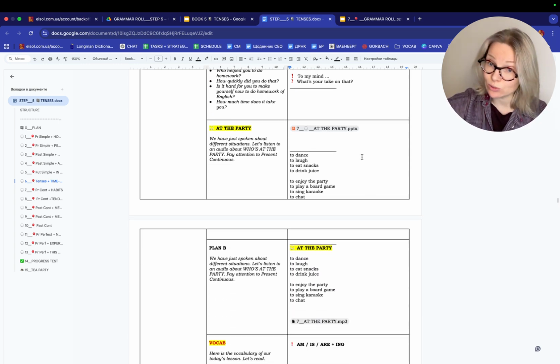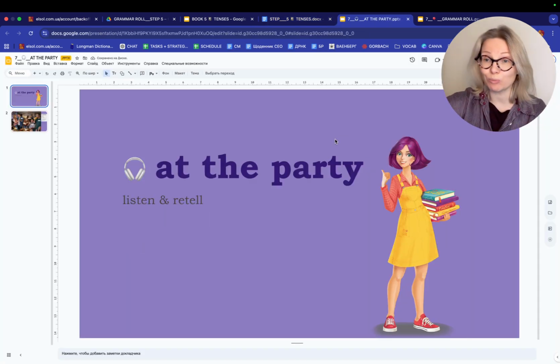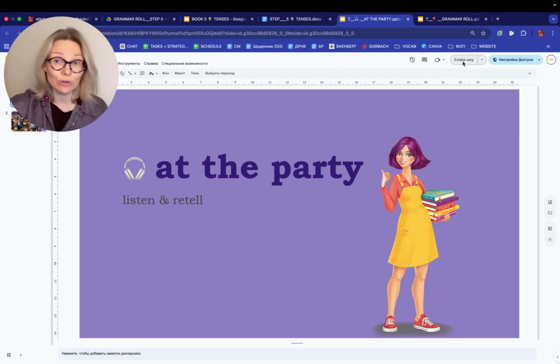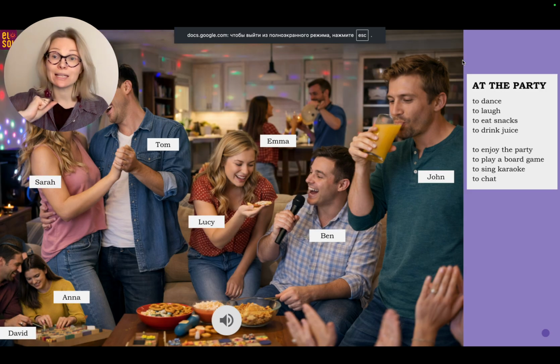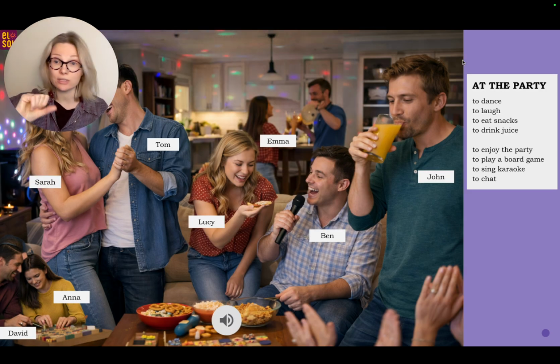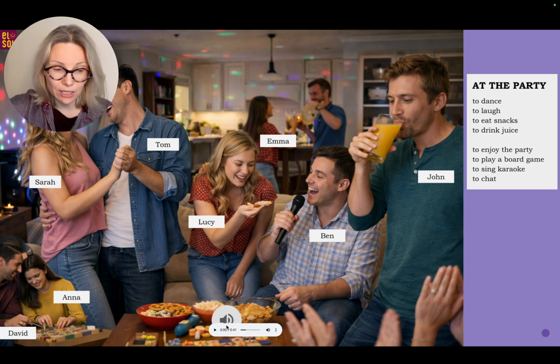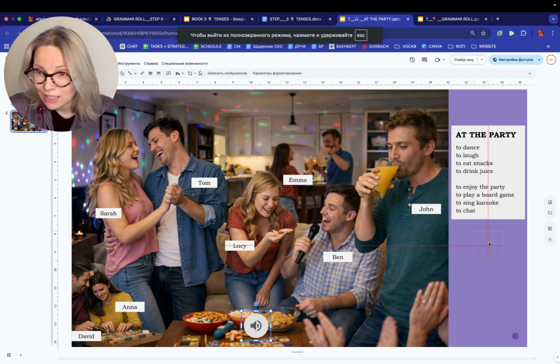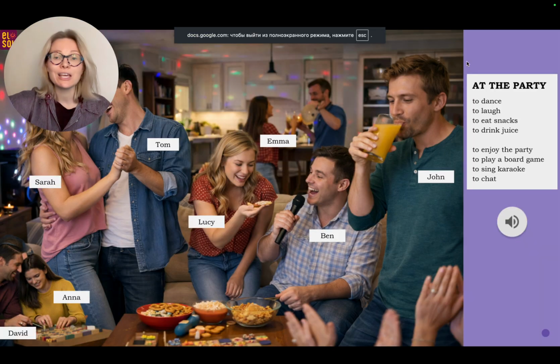And 10 minutes before the end of the lesson, please, I insist, you say, my dear students, so we continue practicing now in different habits. Just a second, let's listen to an audio at the party. But first, let's read the words. The students read the words, they will be super easy for them. So let's listen to the audio, what the people are doing at the party. Maybe I will put the audio here, because otherwise it will be very difficult for the students to find.